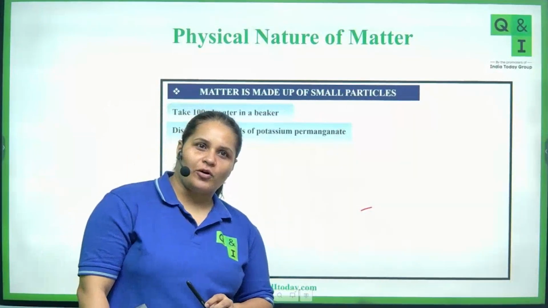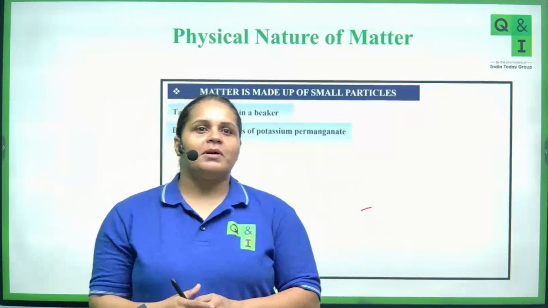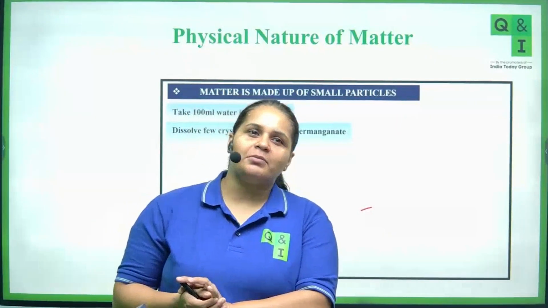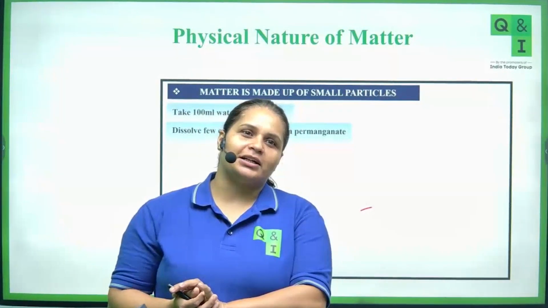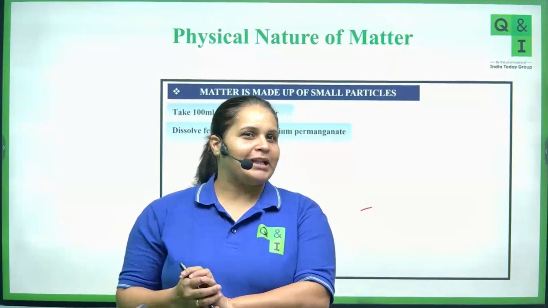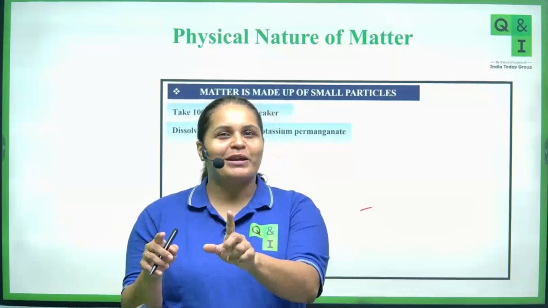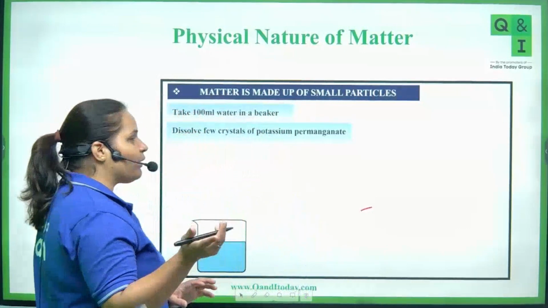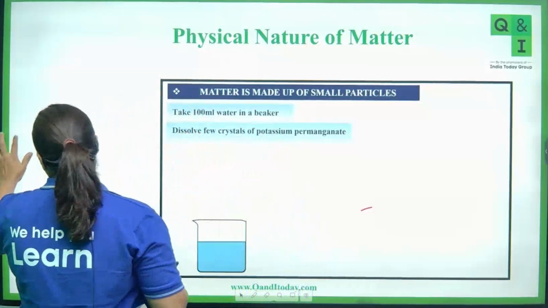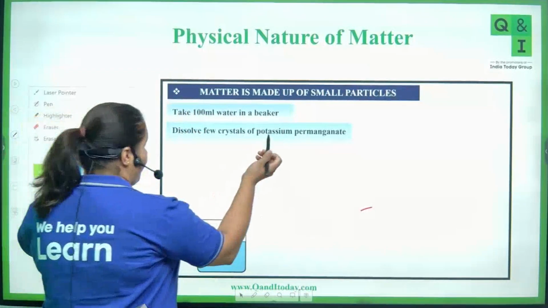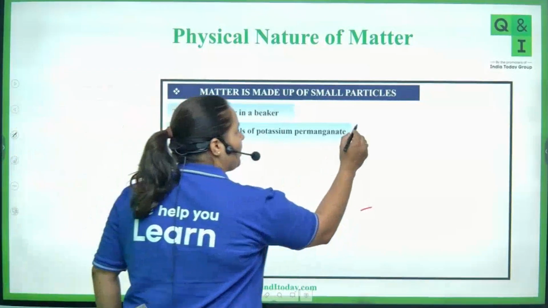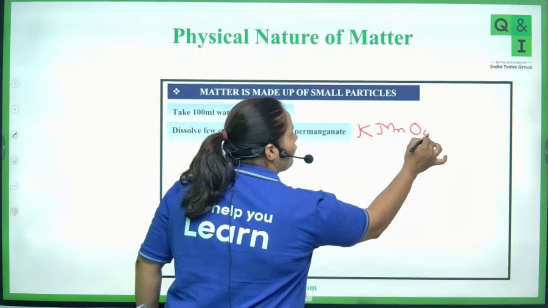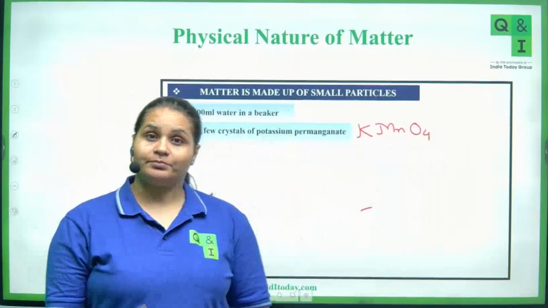KMNO, KMNO4, okay, fine. Samagna, I hope I'm pronouncing it correctly. KMNO4 is fine, but the only problem, you know what? The K should be capital, M should be capital, and O should be capital, except n, right? Because that is very important when you write a chemical formula. So the chemical formula of potassium permanganate is KMnO4. Okay, KMnO4. First thing.